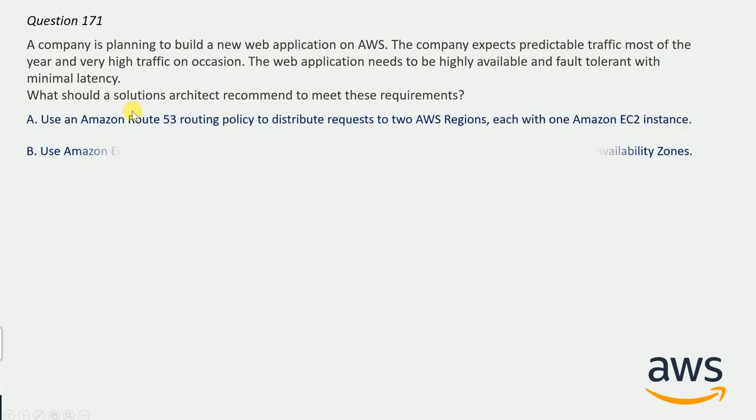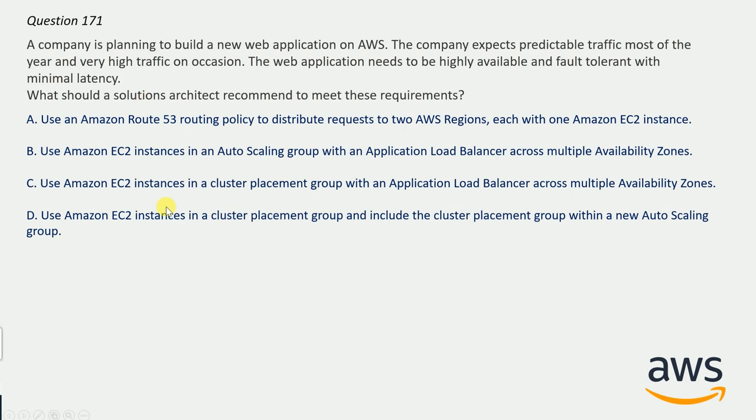And here are the options. You can try to guess the answer. And the correct answer here will be option B. Use Amazon EC2 instances in an auto scaling group with an application load balancer across multiple availability zones. Because auto scaling has to be included in the answer due to more traffic expected occasionally. You can have a look at this keyword, high traffic on occasions. So due to this, auto scaling has to be included, and due to this reason option B is correct here.